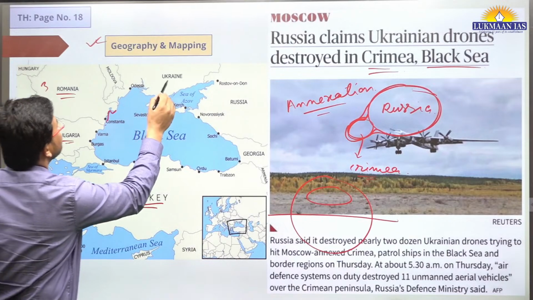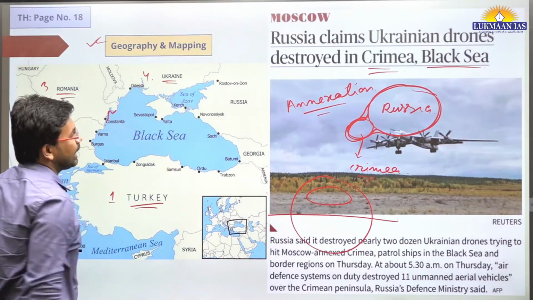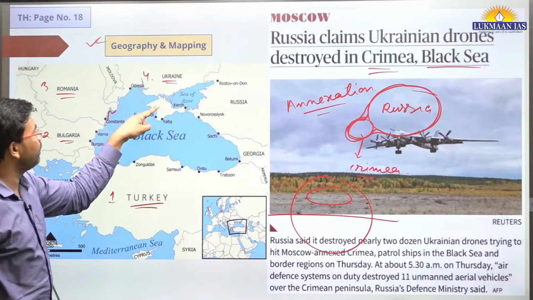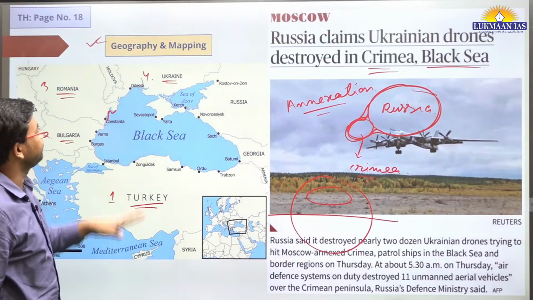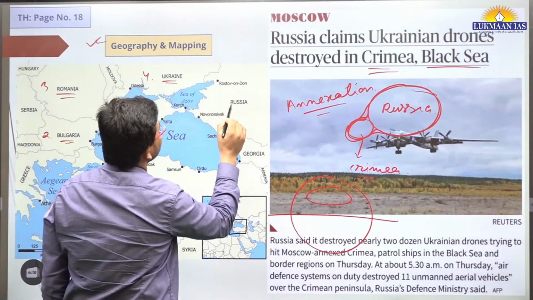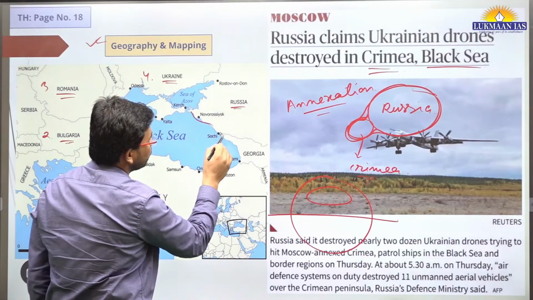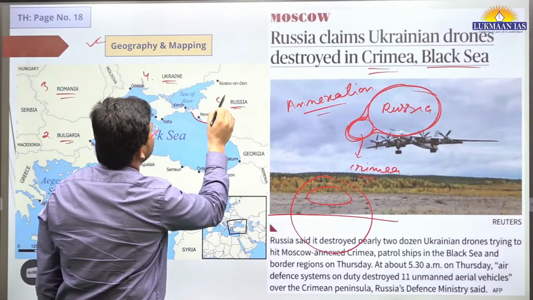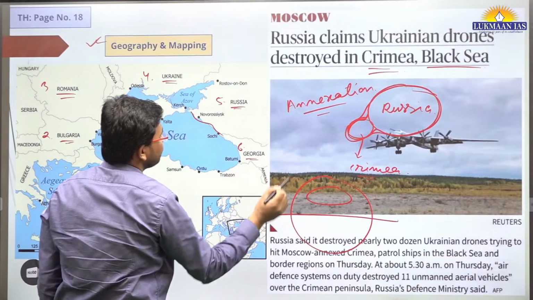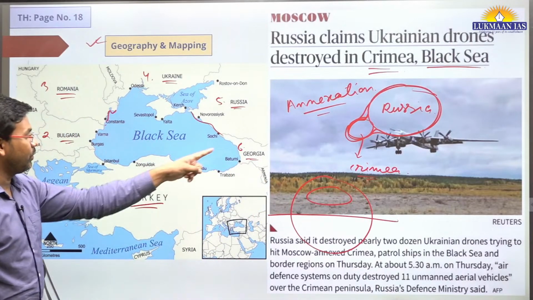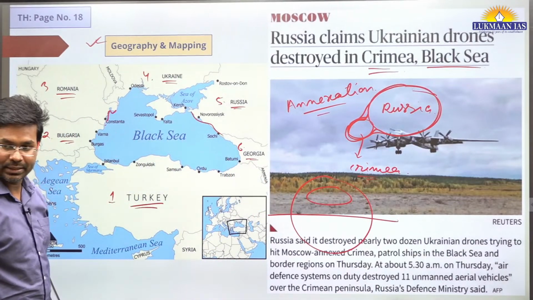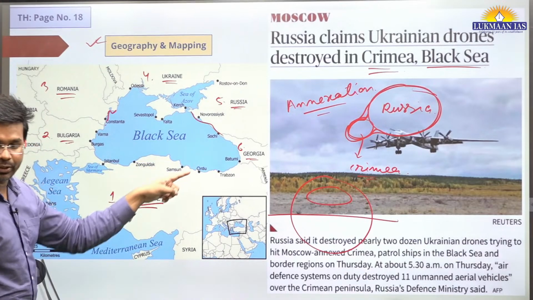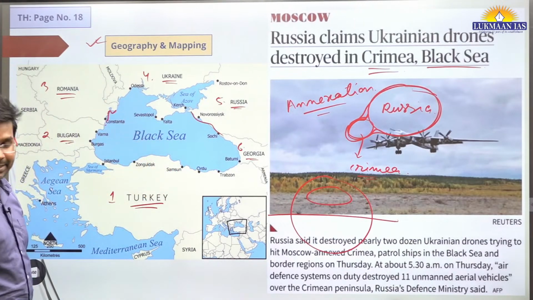Then number 4 is Ukraine, which has coastal borders with the Black Sea. Then we have Russia, which has a coastal border with the Black Sea. This is the 5th. And then the 6th, we have Georgia. It also has coastal borders with the Black Sea.